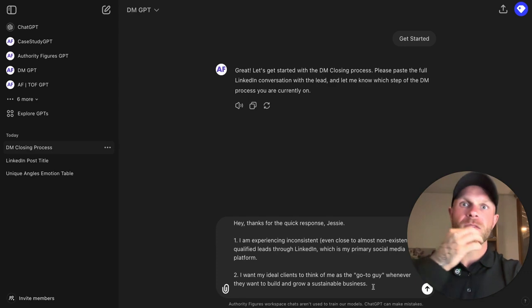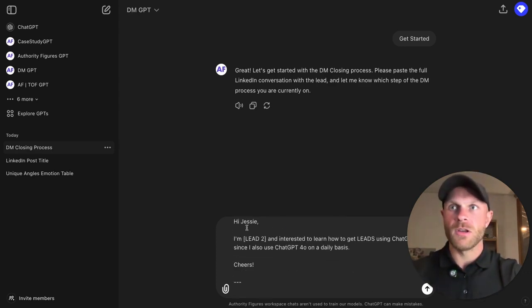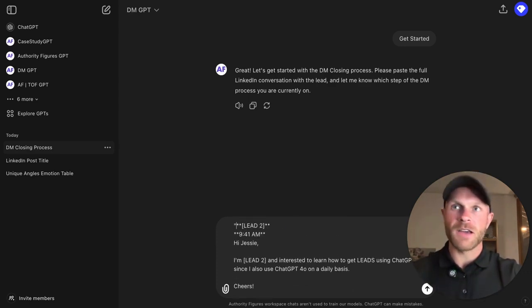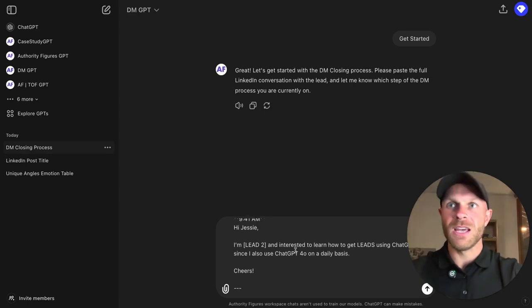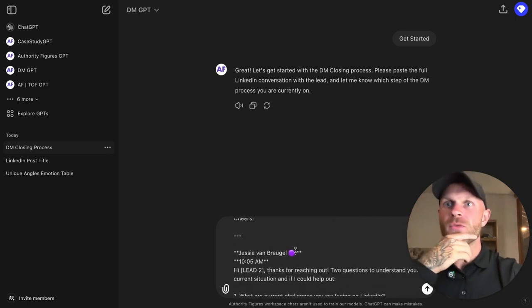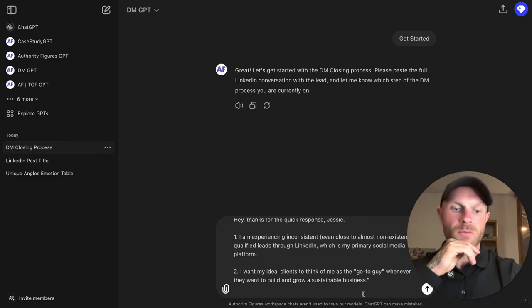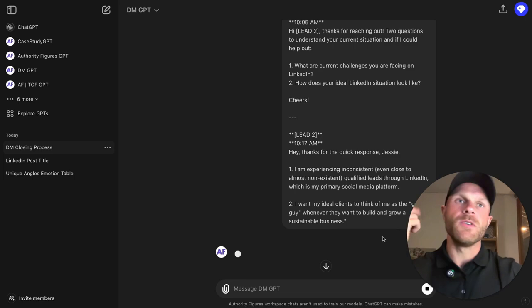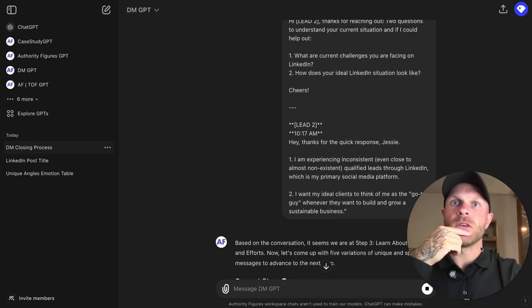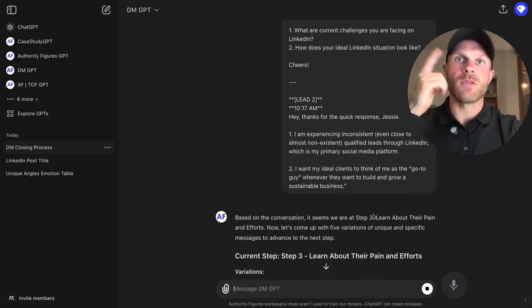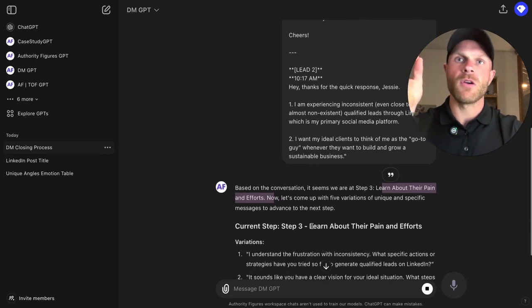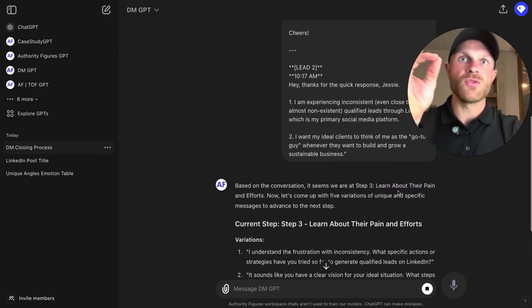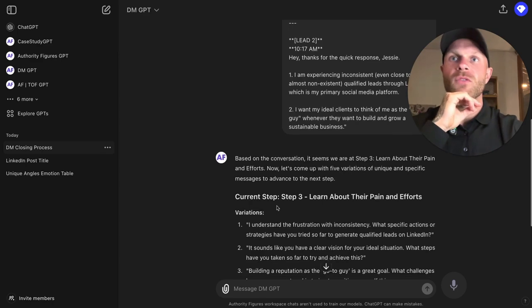Again, I've prepared this on the other side of my screen. This is a sanitized conversation between me and a prospect. For privacy reasons, I took out the name. I'm just going to press enter, and then the GPT has to think a little bit. As you can see, based on the conversation, it seems we're at step 3, learn about their pains and efforts. Now come up with 5 variations of unique and specific messages to advance to the next step.